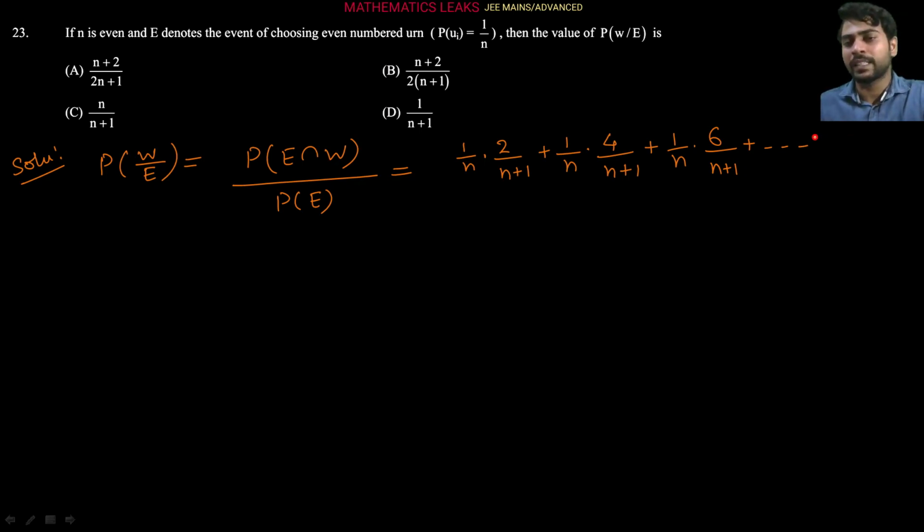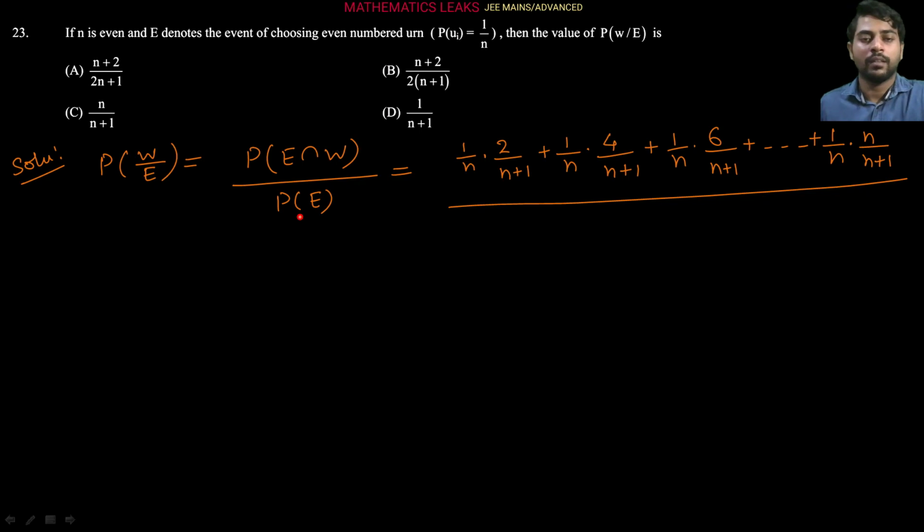And now, if you see, since n is an even number, the nth urn will be selected. What is the probability of that? 1 by n. Any urn selection probability is 1 by n. And a white ball will be selected from there. What is the probability of that? n upon n plus 1 here. That is all upon the probability of event E, meaning an even numbered urn will be selected. What is the probability of that? 1 by n, meaning the second urn selected, fourth urn selected, sixth urn selected, like that, up to the nth urn selected.